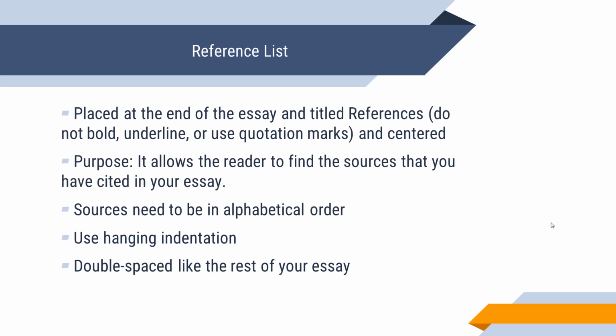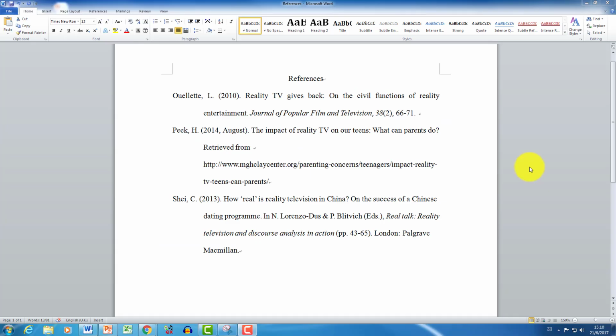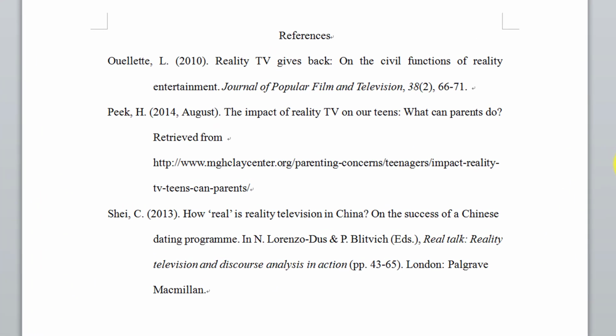All the sources need to be in alphabetical order. You also have to use hanging indentation, which means that the second or third line from your source needs to be indented 1 inch. You also have to remember to double space the reference list, just like the rest of your essay. Here is an example of a reference list.